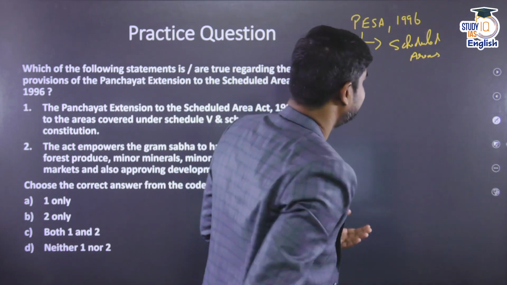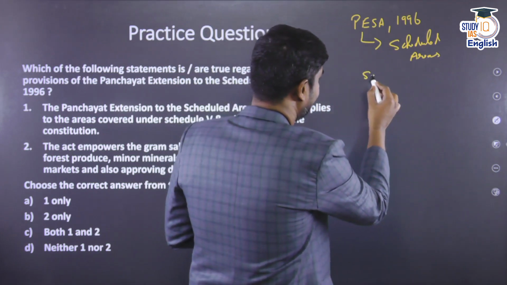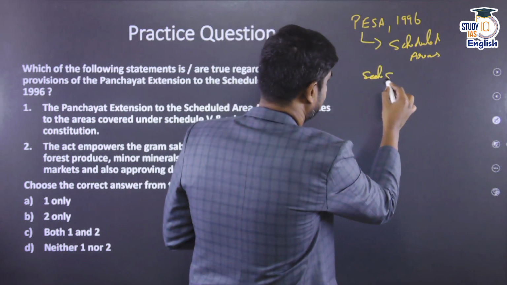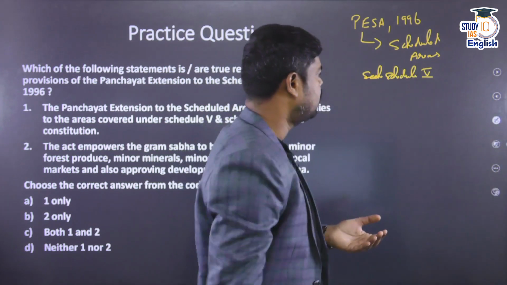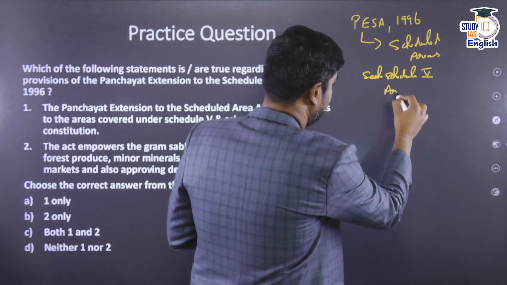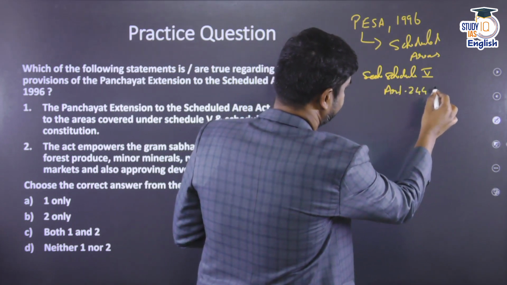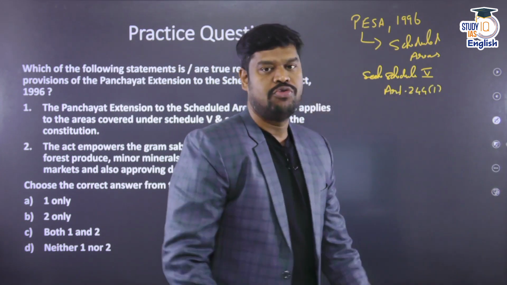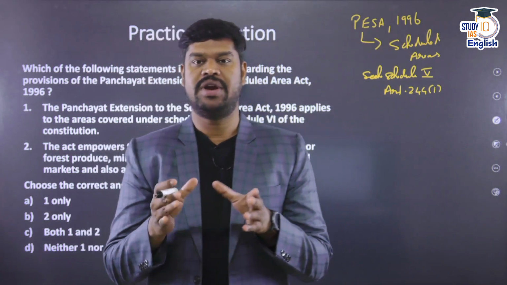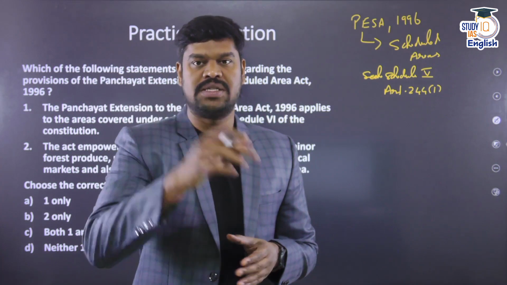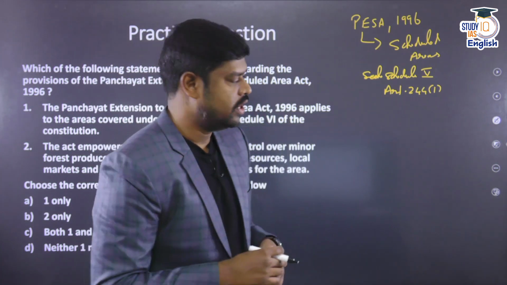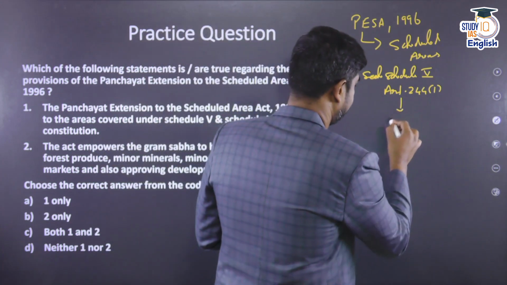To the scheduled areas, which is covered under the Schedule 5 of the Constitution, that is by virtue of Article 244 Clause 1. We know that under Article 244 Clause 1, wherever there is a significant tribal population in the country, those parts of the country can be declared to be a scheduled area by the President.